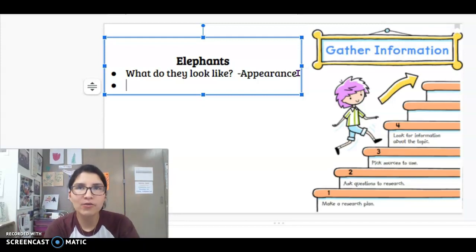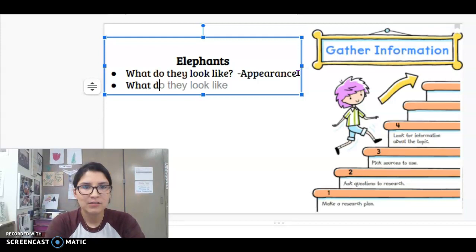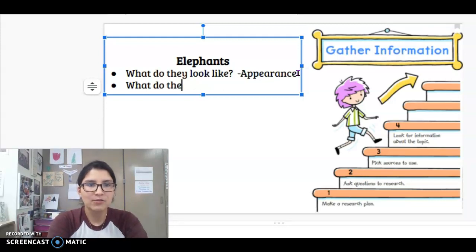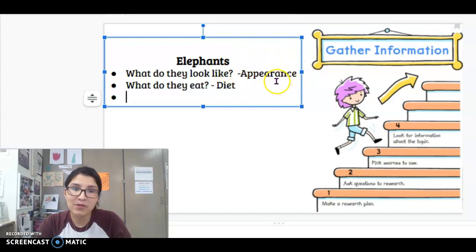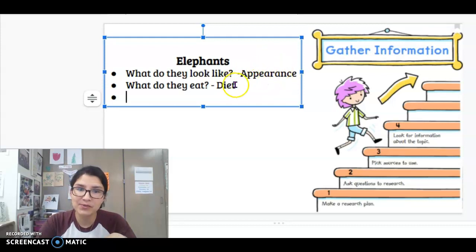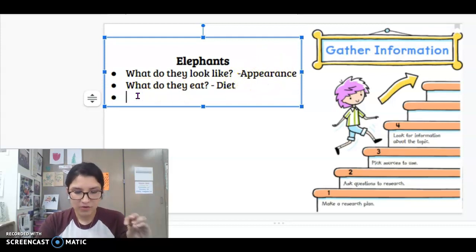What about their diet? What do they eat? Diet. And the reason I'm putting these little words right here, appearance, diet, is because we are going to be making a table of contents, okay? And we are going to be using this. Okay, what else?